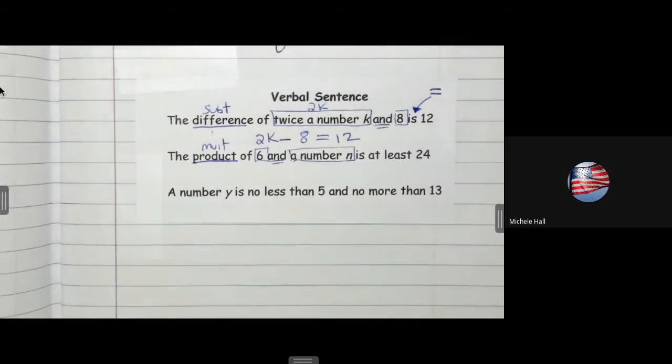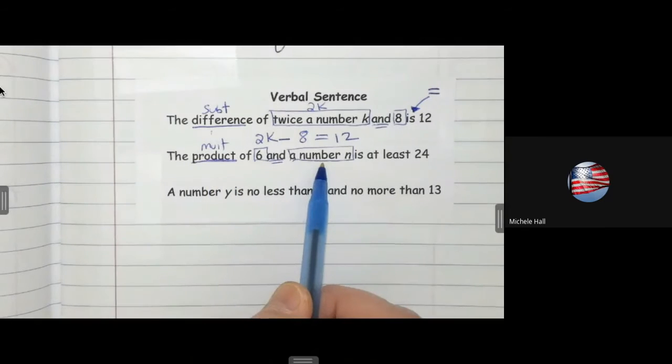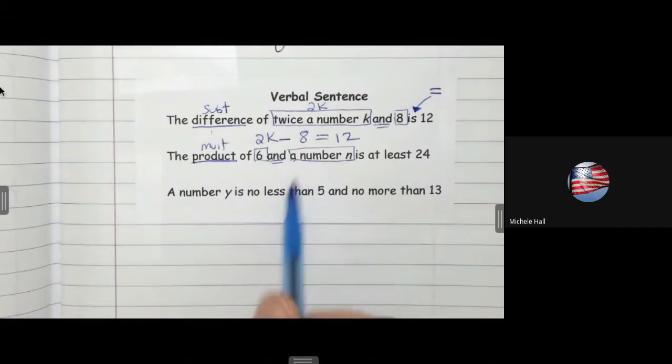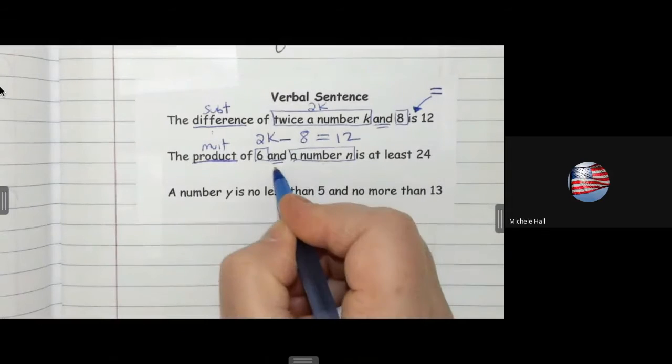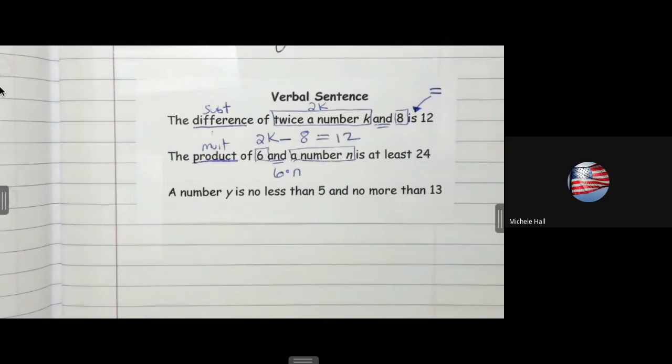The product of 6 and a number n. How do I multiply 6 and n? We said product means multiply. So how do I multiply 6 and n? 6 times n. You could put 6n. You could put 6 times n. 6n really is the preferred way, but you could put 6 times n. It means the same thing.